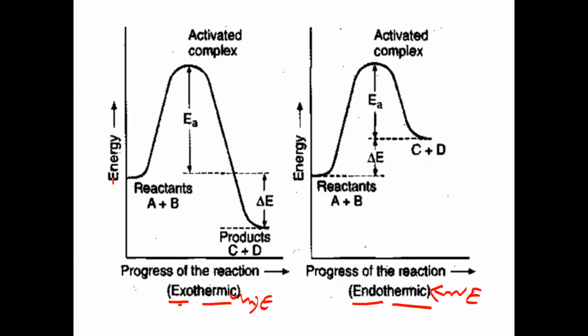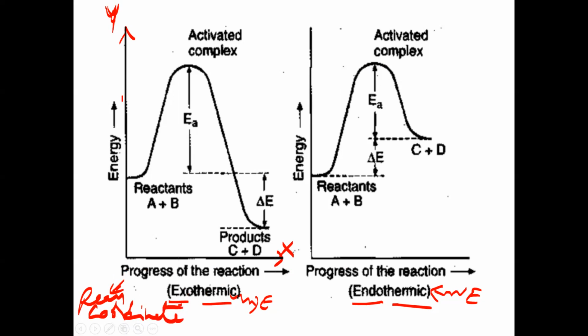Now here we have taken what? A plot of energy versus what? Here, progress of reaction. Progress of reaction is called reaction coordinate. Progress of the reaction means what? The path of reaction. That is what we call reaction coordinate. So the graph is reaction coordinate versus energy, where reaction coordinate means path of reaction.